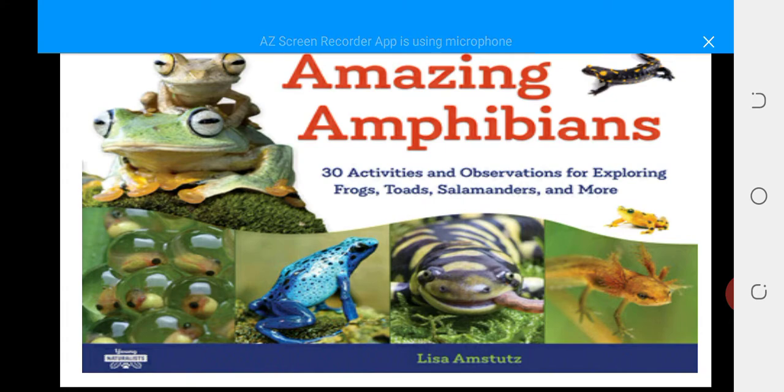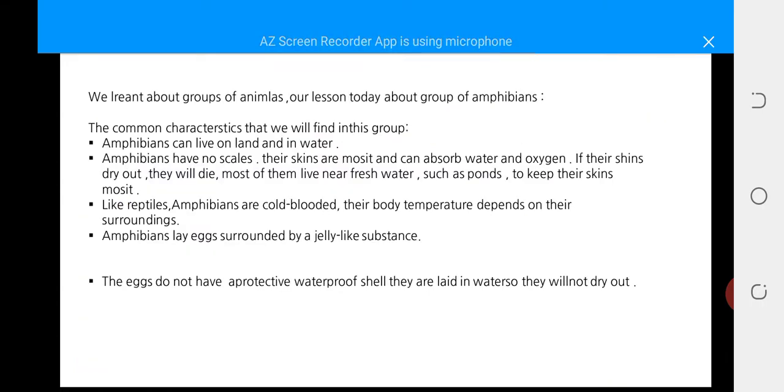Amphibians can live on land and in water. Because of that we say group of amphibians. The word amphibians means animals that can live inside water and on land. When they are young, their body is not complete yet, and they live inside water and breathe using gills. When their body is complete, they live on land and breathe using lungs, as humans do.